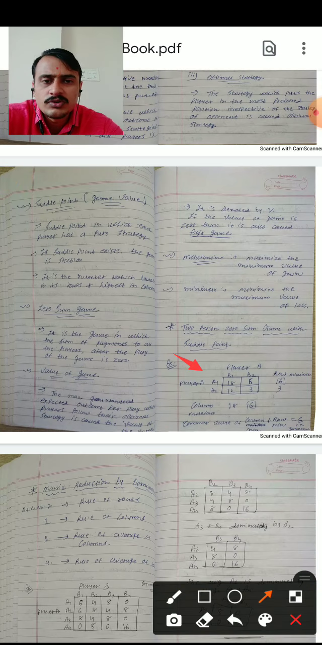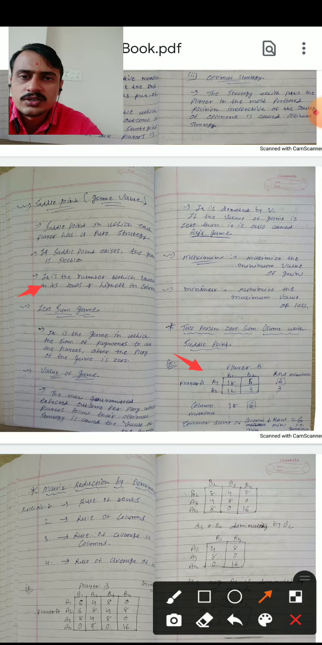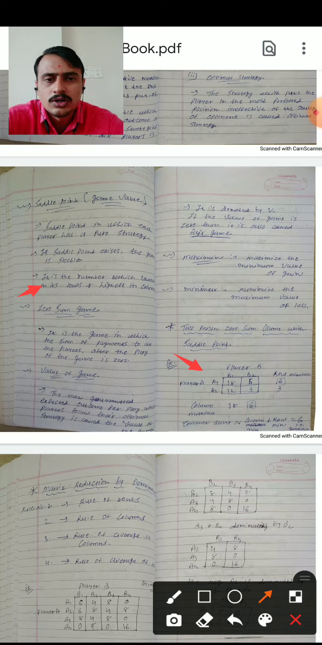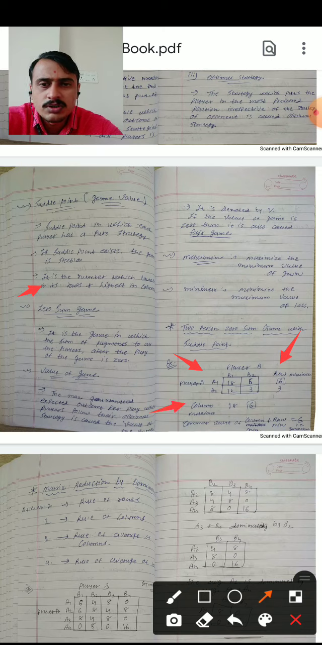First example of two players, player A and player B. Player A has strategies A1 and A2, and player B has B1 and B2. It is a 2 by 2 matrix. The values of the matrix are 18, 6, 12 and 3. So, how to find out the game value? That means the saddle point. Here see, it is the number which is lowest in its row and highest in its column. That means find the row minima and the column maxima.